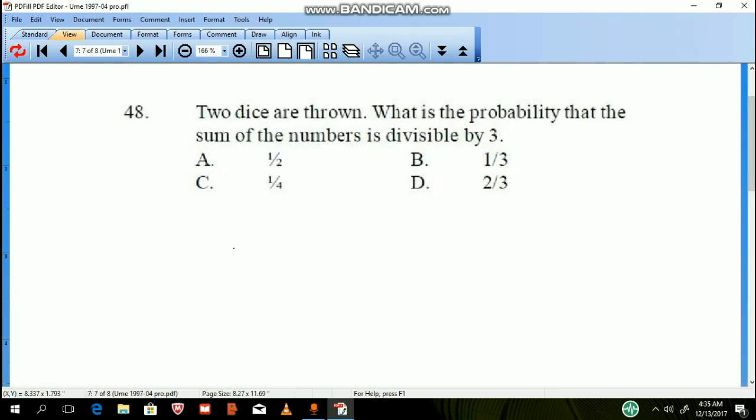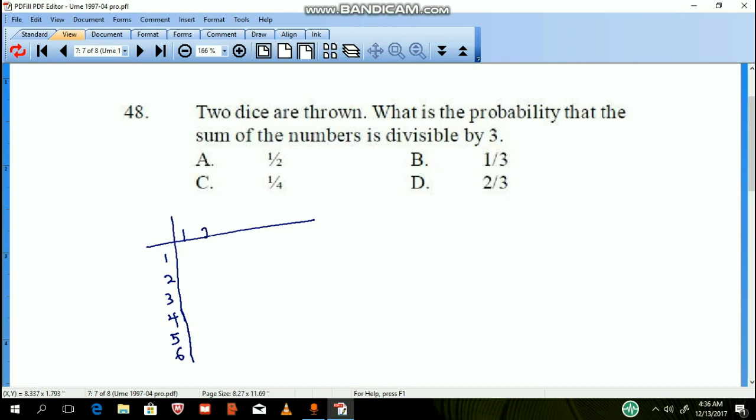Now, 2 dice are thrown. What is the probability that the sum of the number is divisible by 3? 2 dice, let's check it out. This is 1, 2, 3, 4, 5, 6.